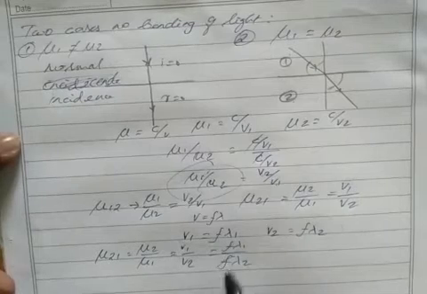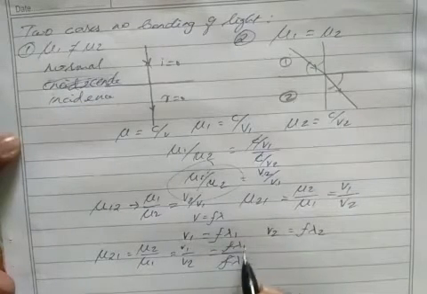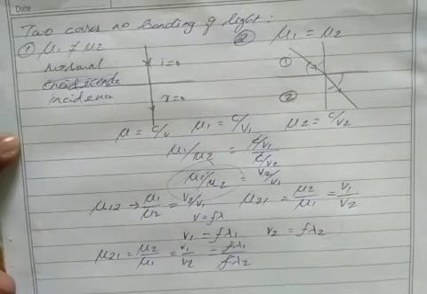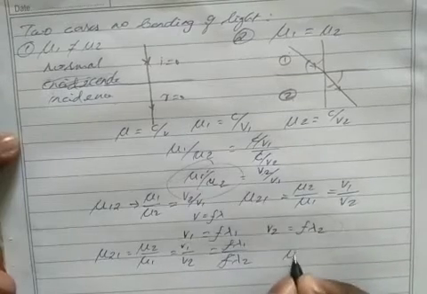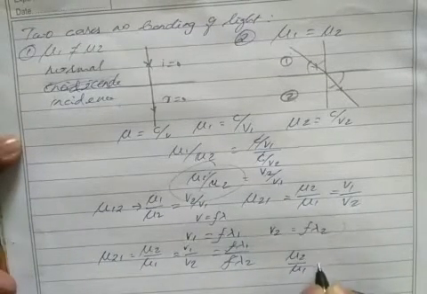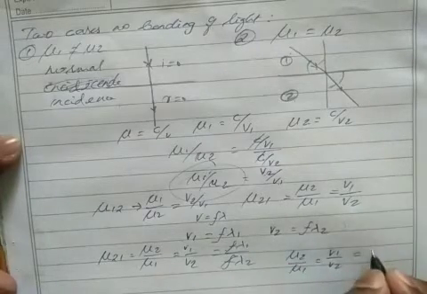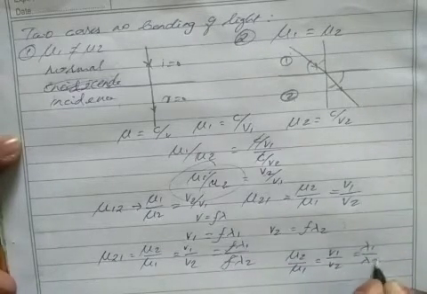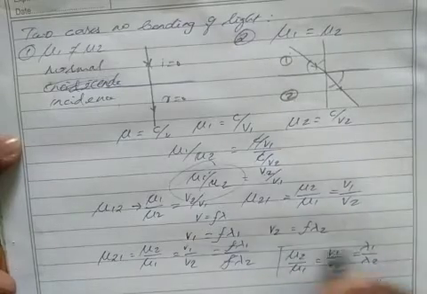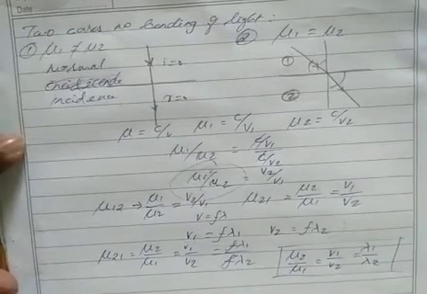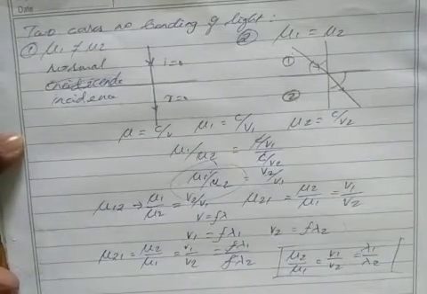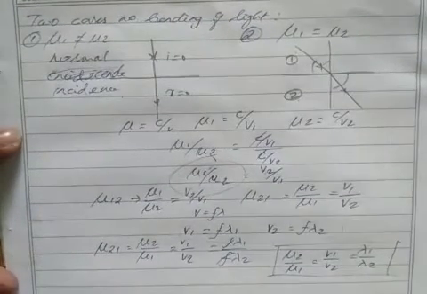So f gets cancelled, then v1 by v2 is lambda 1 by lambda 2. So kindly remember all these relations: mu2 by mu1 equal to v1 by v2 equal to lambda 1 by lambda 2. Clear? So this is the relation between wavelength, velocity and refractive index.